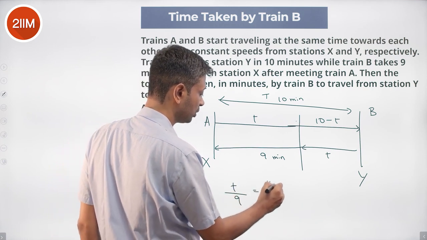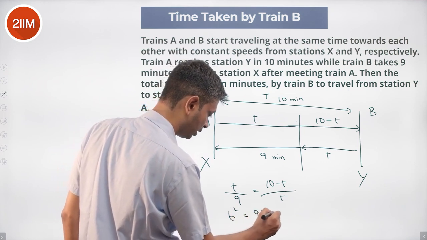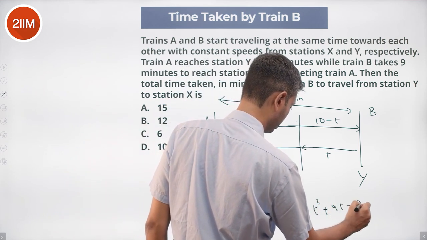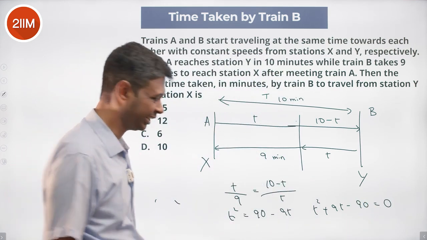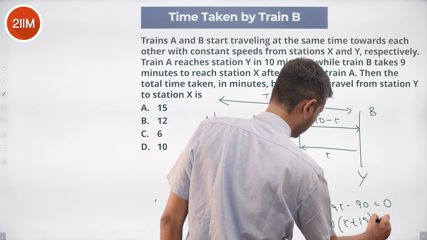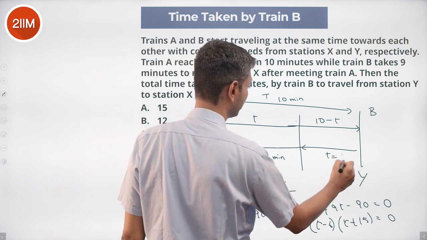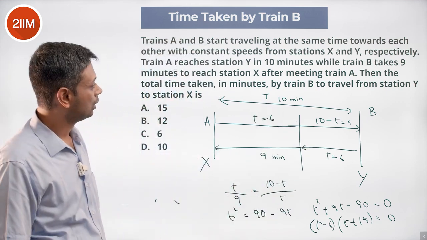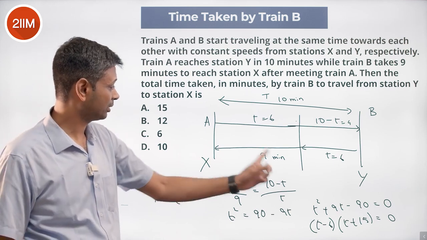T by 9 equals 10 minus T by T. T square equals 90 minus 9T. T square plus 9T minus 90 equals 0. 15 into 6 is 90. T minus 6 into T plus 15 is 0. T could be minus 15, that's not possible. Or 6 minutes. This is 6 minutes. This is 4 minutes. 4 by 6 is 6 by 9. We are through. Then the total time taken in minutes by train B to travel from station Y to X, 6 plus 9, 15 minutes.